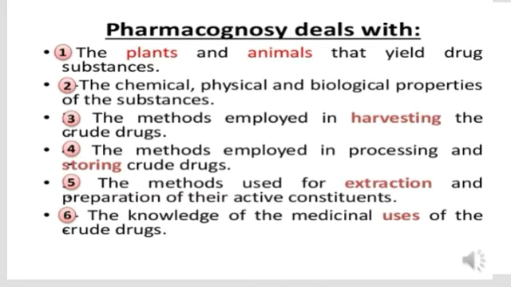The next is the methods employed for processing and storing of crude drugs. These crude drugs are obtained from plant origin, so they are very sensitive to moisture and atmospheric changes. So what conditions are required for storing a particular drug, the specific conditions for different drugs, are studied under processing and storing.